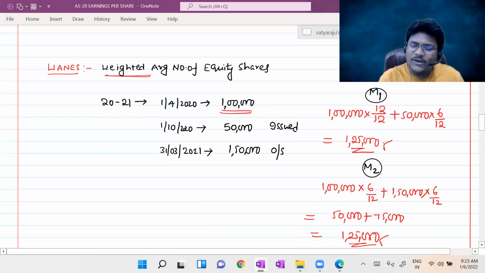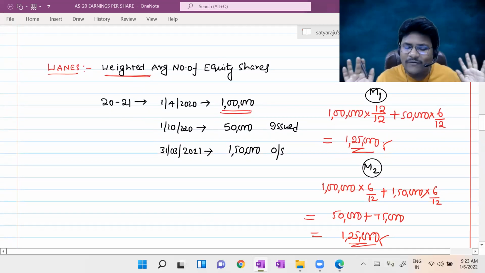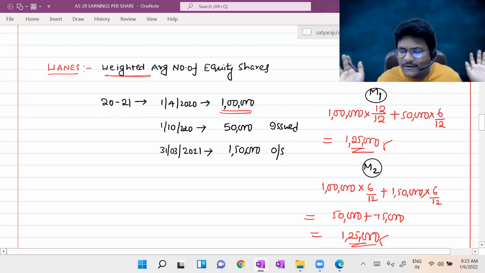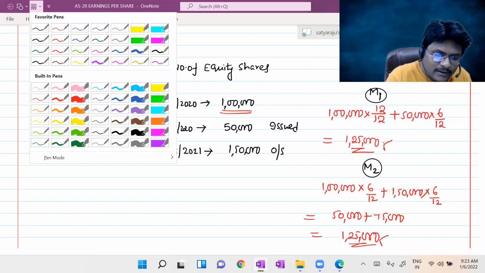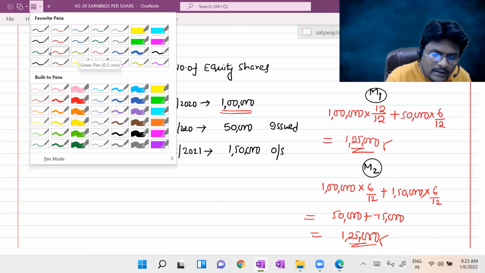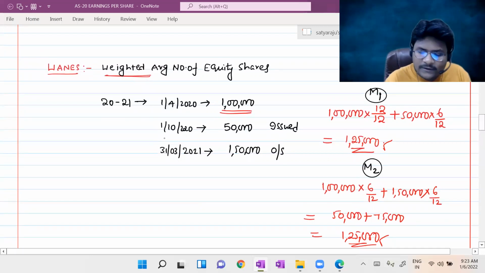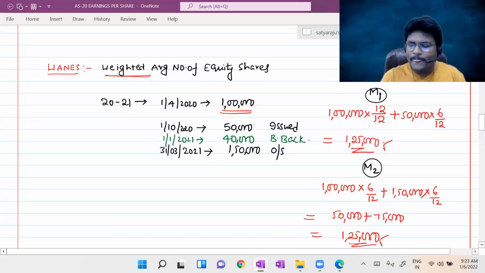So that's why, whether you follow method number 1 or method number 2, I don't mind. You are just calculating the weighted average number of equity shares. Now I will add another scenario here. What is that scenario? As on 1st January 2021, you made a buyback of the shares.